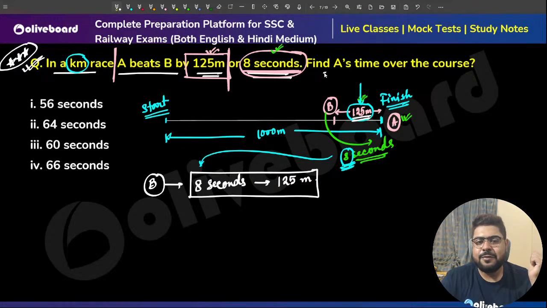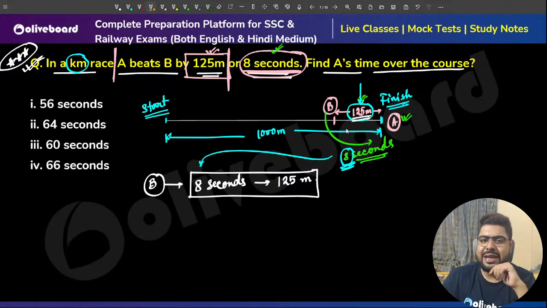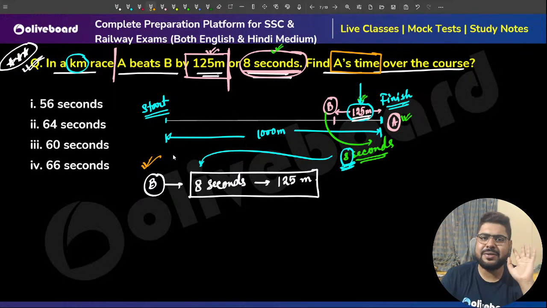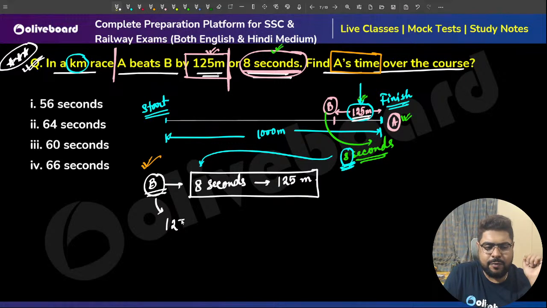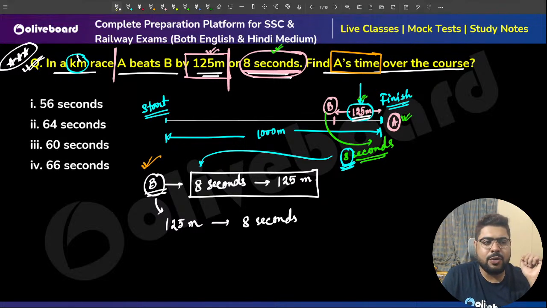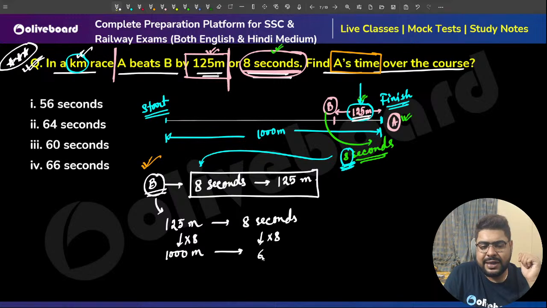Now they are saying find A's time over the course. Don't worry, but sir, there is a small problem. They're asking A's time, but we are dealing with B's time. I'm saying don't worry about that. It is a very simple thing. The last line will make up for that. So let's figure out B's time over the course. 125 meters B goes in 8 seconds. The total distance is 1 kilometer, 1000 meters, so you multiply 8 also, so 64 seconds.